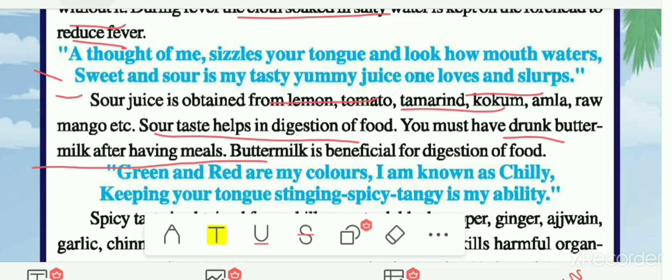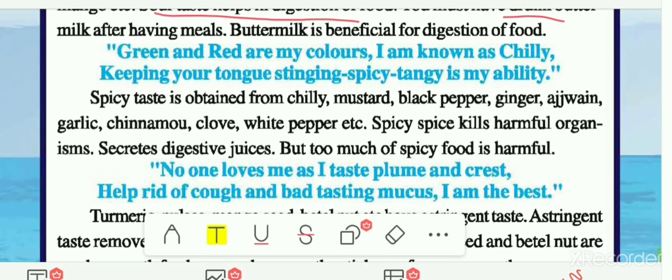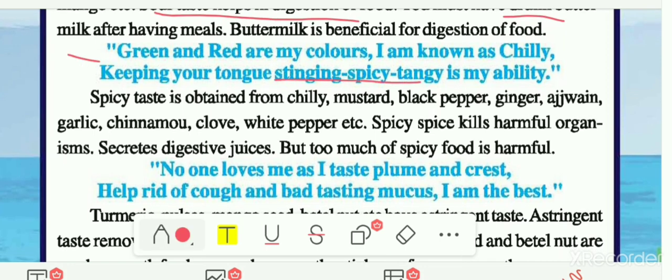Now let us see the next taste. "Green and red are my colors. I am known as chili. Keeping your tongue stinging, spicy and tangy is my ability." Its color is green and red. It is known as the chili, and it will keep your tongue stinging, that means you will feel like something is biting your tongue. And spicy and tangy means it has a strong flavor. So these are some of the abilities of chili: stinging, spicy and tangy.